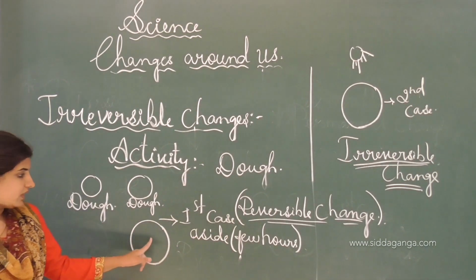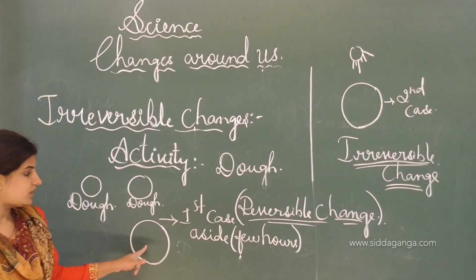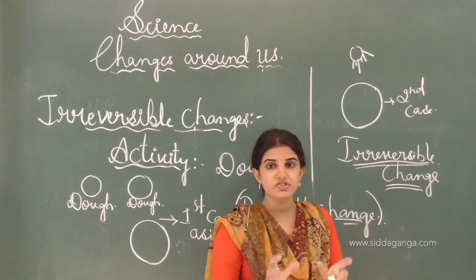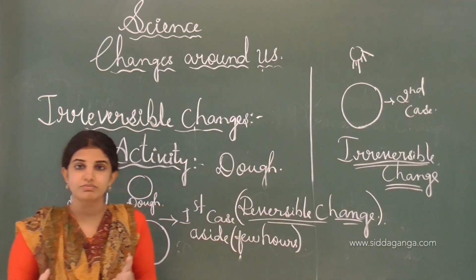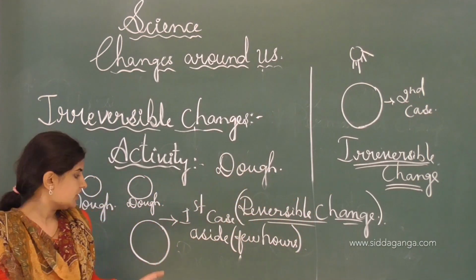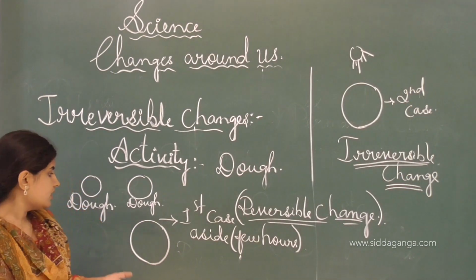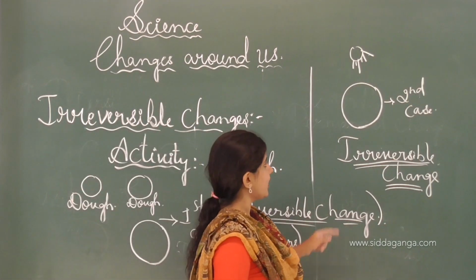In the first case we keep the chapati aside in a shadow place, and in the second case under the sun, and after a few hours we can observe changes. In the first case we can easily make the dough once again, and we call it a reversible change.